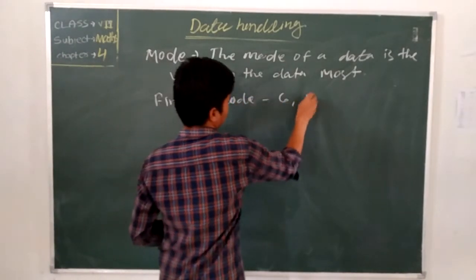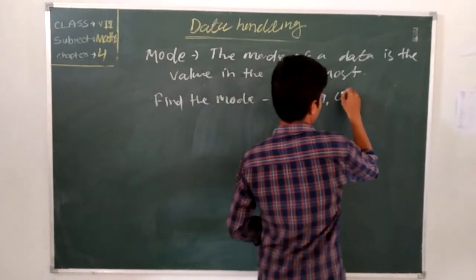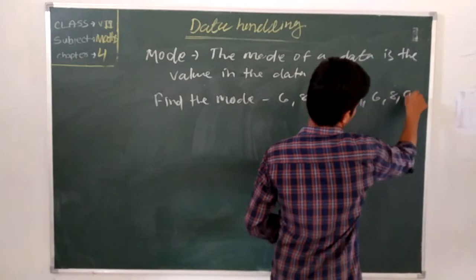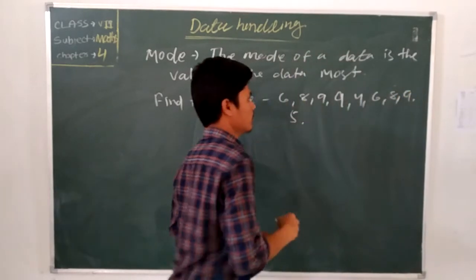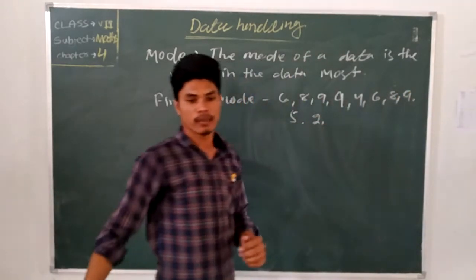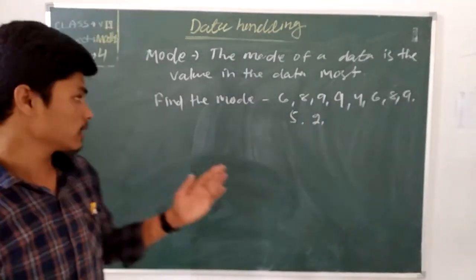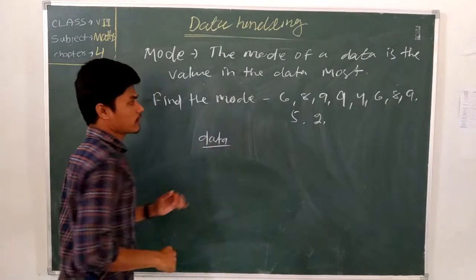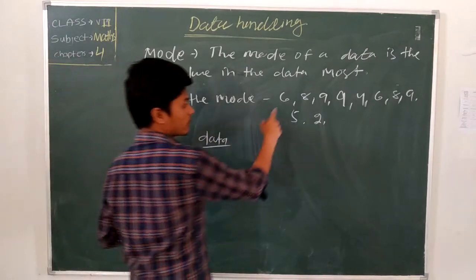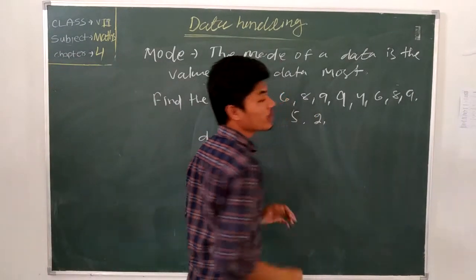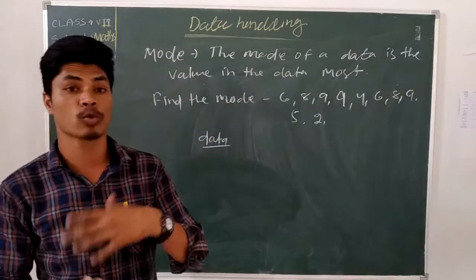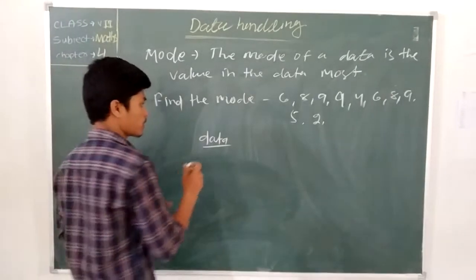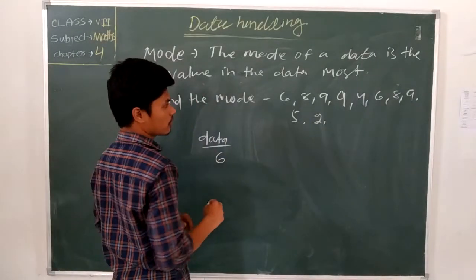6, 8, 9, 9, 4, 6, 3, 9 and 2. Okay, the numbers are given here. Then what are the data? No need to write data given 2 times or more than 2 times; you write it only 1 time. What are the data given here? 6.